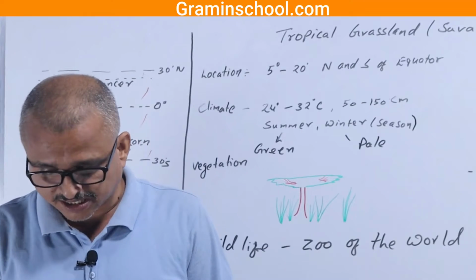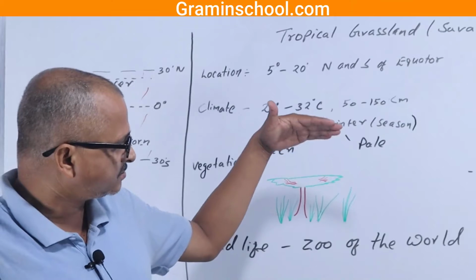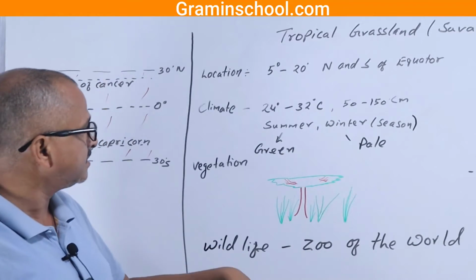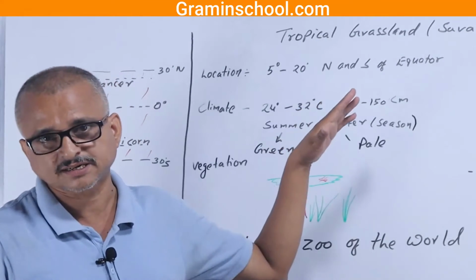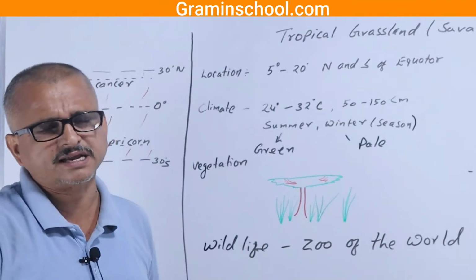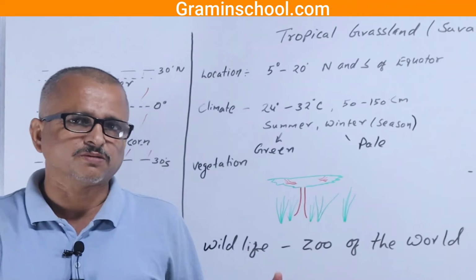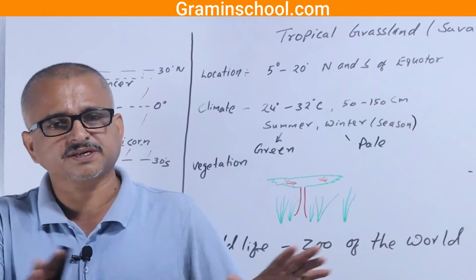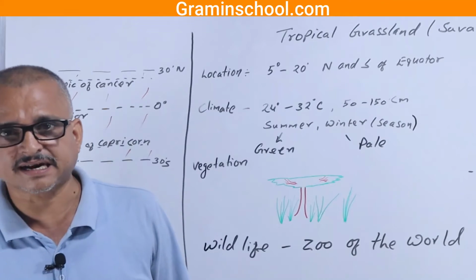So you see the migration of animals from Uganda to Kenya, Kenya to Tanzania, from one side to another. This also happens in the prairie grassland of Northern America, as the ice cover melts and greenish areas appear, and they are attracted there.